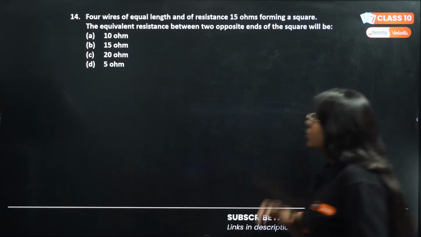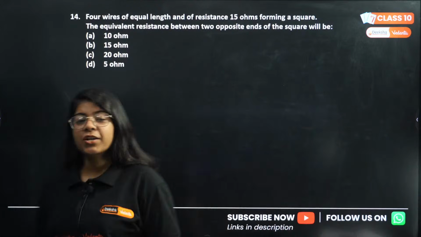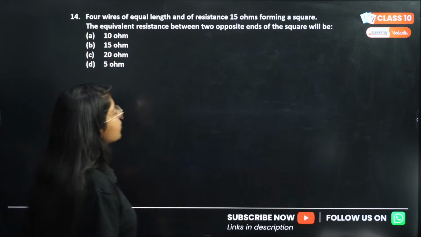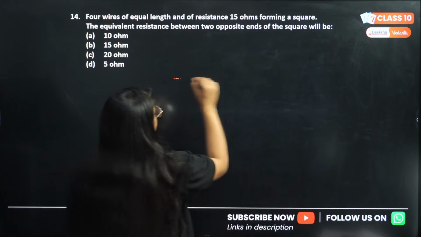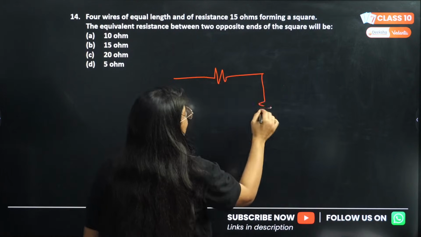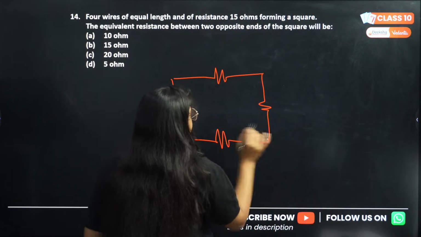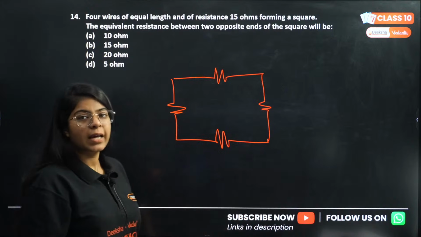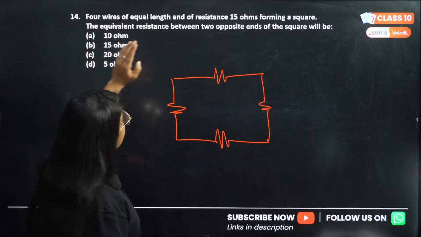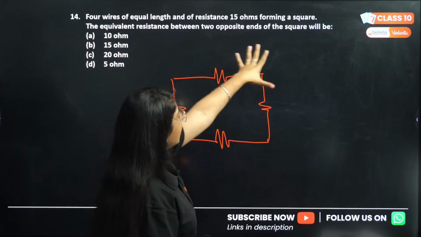Okay, so we have 4 wires of equal length and of resistance 15 ohms forming a square. This is what is given in the question. We want the equivalent resistance between 2 opposite ends of the square.